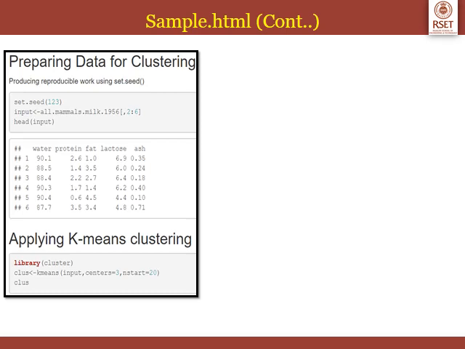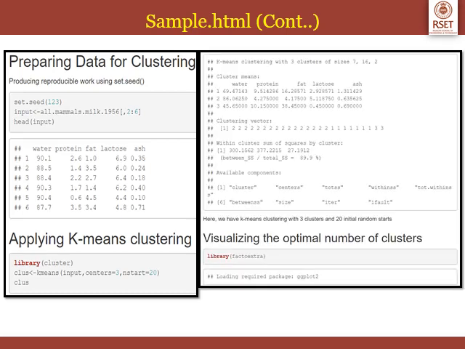After that next subheading, applying k-means clustering. The next R code chunk is pretty printed. The result of that R code chunk is the clustering object. So you have a k-means clustering with 3 clusters and 20 initial random starts.